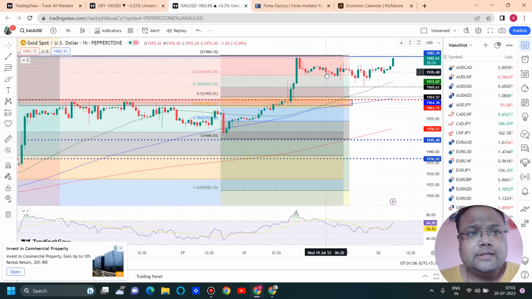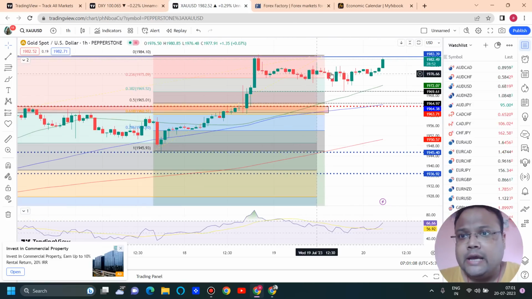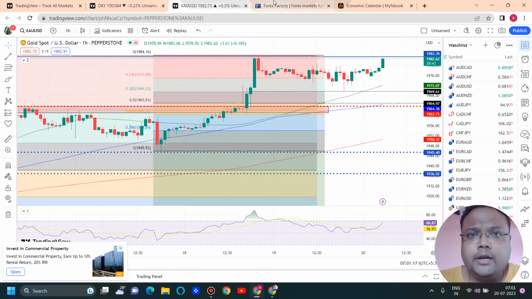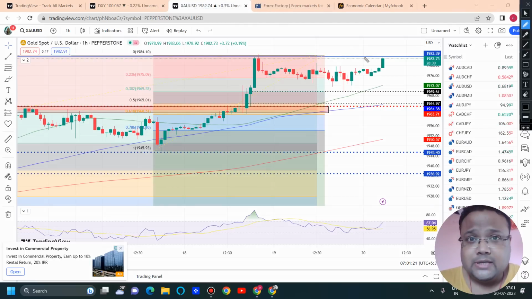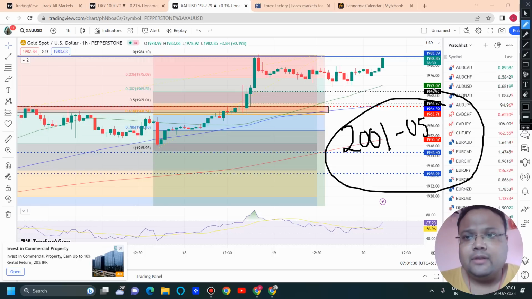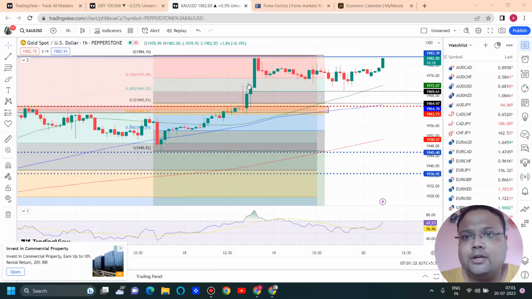So right now, as we can see, gold is hitting the 1982-83 level, and as I said yesterday, the volatility of the market will be very important. If the volatility of the market is high, then there is a high chance that the market will break the resistance and head towards the next resistance of 2001 to 2005. Yes, we do not have any immediate resistance. This is the next stop on the chart of gold.